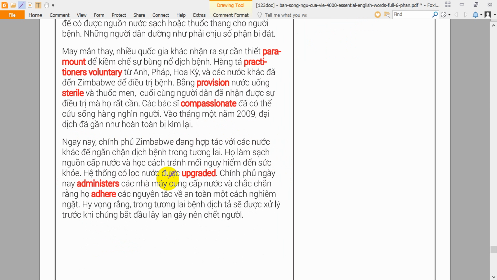The system used to filter water is being upgraded. The government now administers the water supply plants and makes sure that they adhere to strict safety guidelines. Hopefully, future instances of cholera will be treated before they start deadly epidemics.